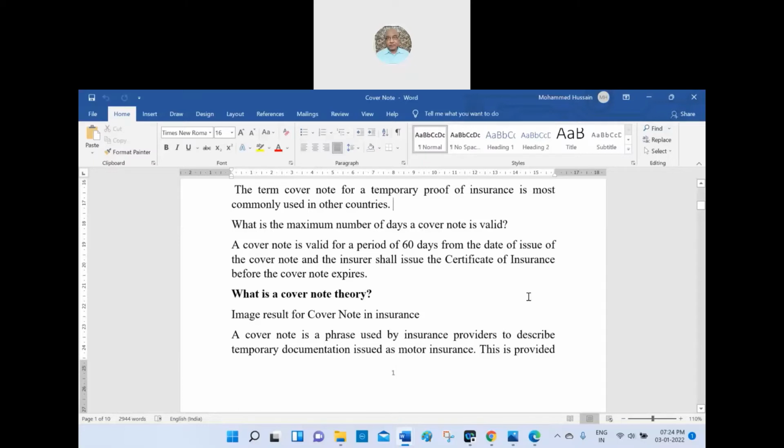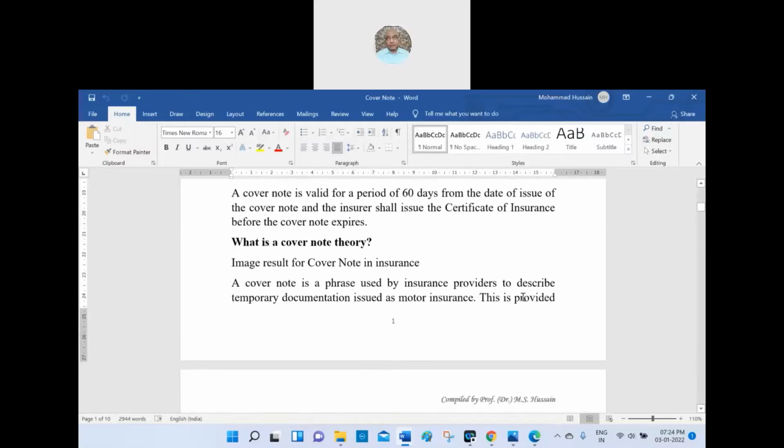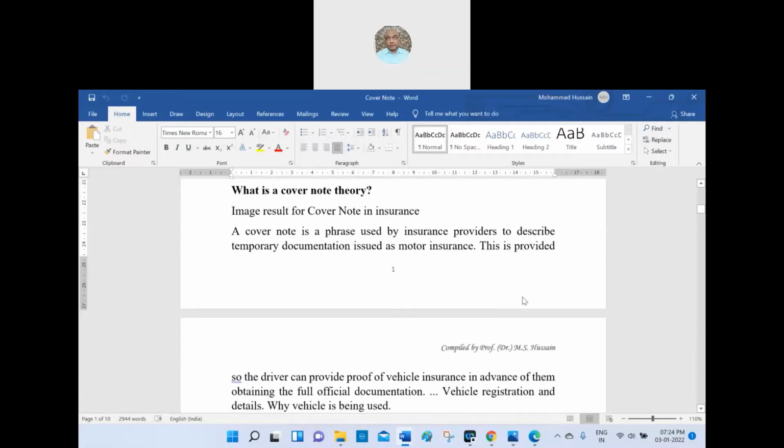Who will issue the certificate of insurance? Insurer, sir. What is the time limit? 60 days, sir. If the time limit is over, expired, sir. Cover note is expired. If it's over, then he can extend the time limit, or by that time he will clear it and send the certificate of insurance.